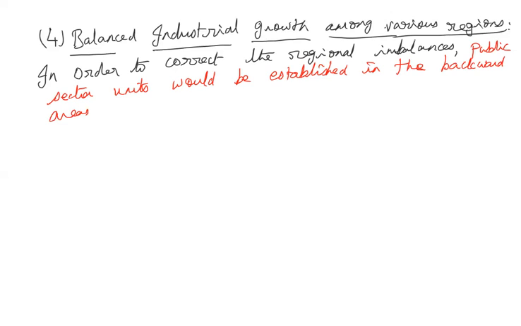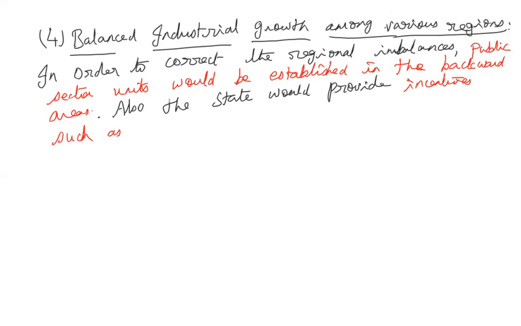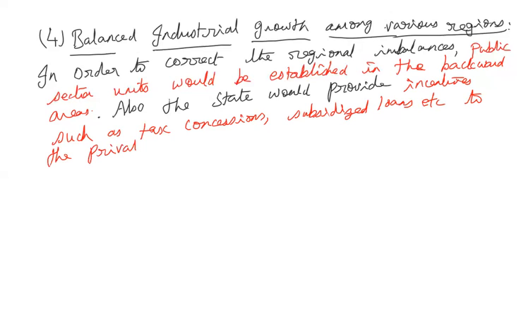And apart from that, the state would also provide all the incentives such as tax concessions, subsidized loans, etc. to the private sector so that they will come forward to establish their units and start their industries in backward areas.